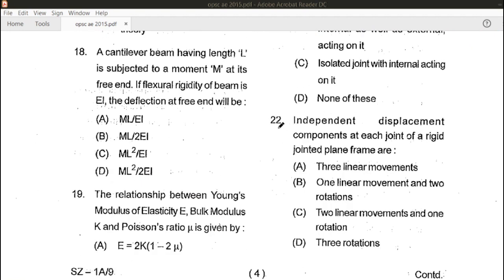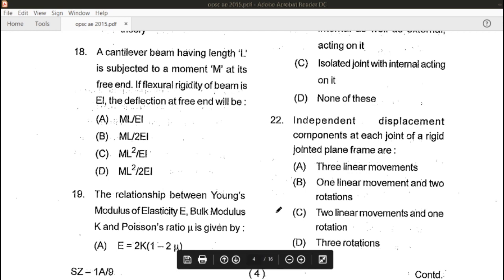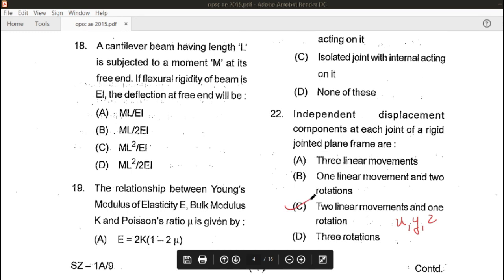Now, next question, 22nd. Independent displacement components at each joint of a rigid jointed plane frame are: this consists of two linear movements and one rotation, that is linear movements in x direction, y direction, and one rotation in z direction. So the correct answer for the 22nd question will be C.